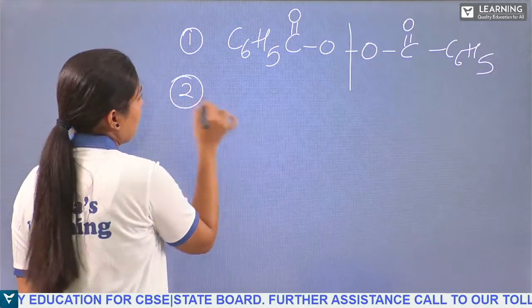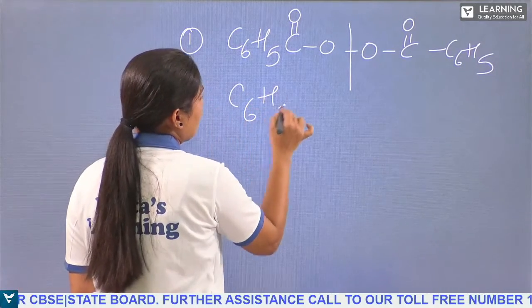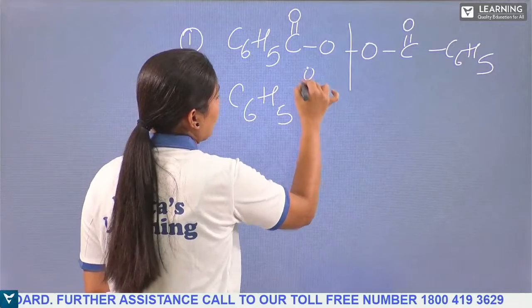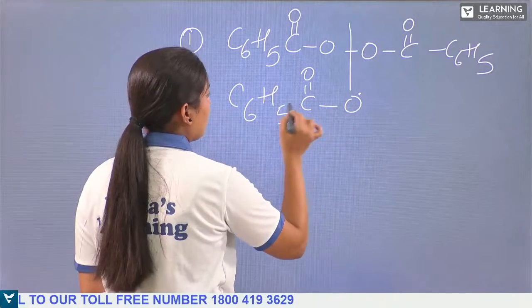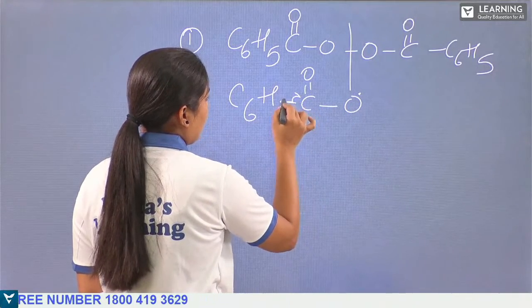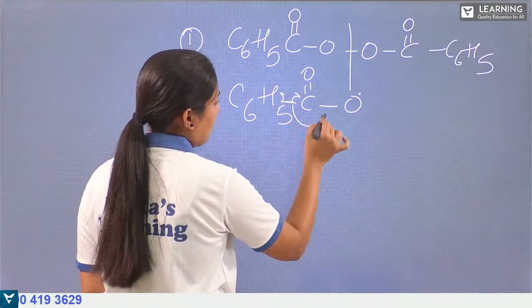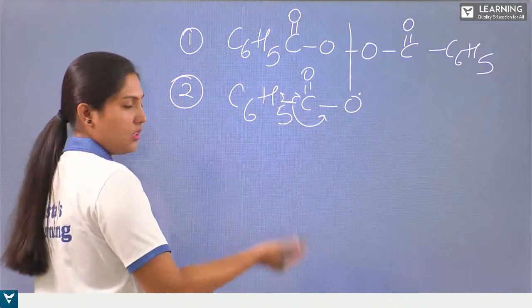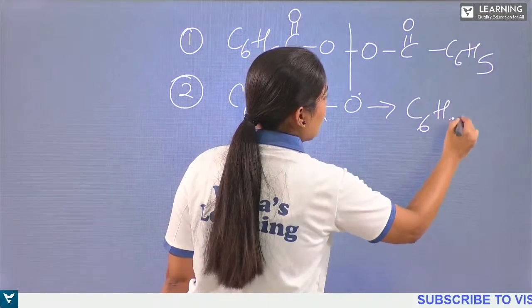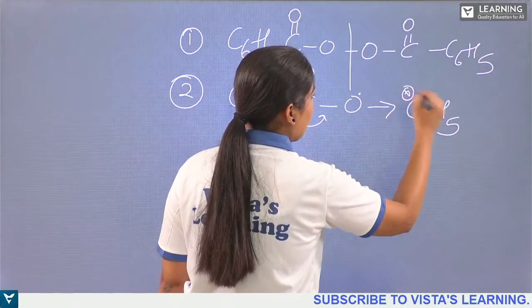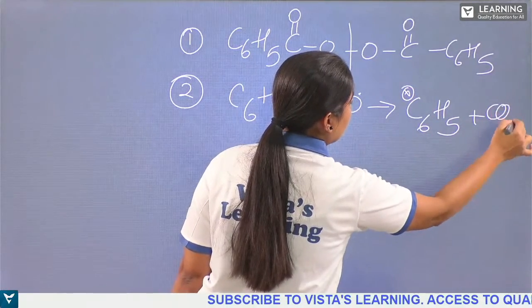The second step, what happens? C6H5-C(=O)-O will have the radical, and the bond will undergo cleavage, and the bond will shift to the carbon-oxygen. So we get the C6H5 radical, the phenyl radical, with carbon dioxide released.